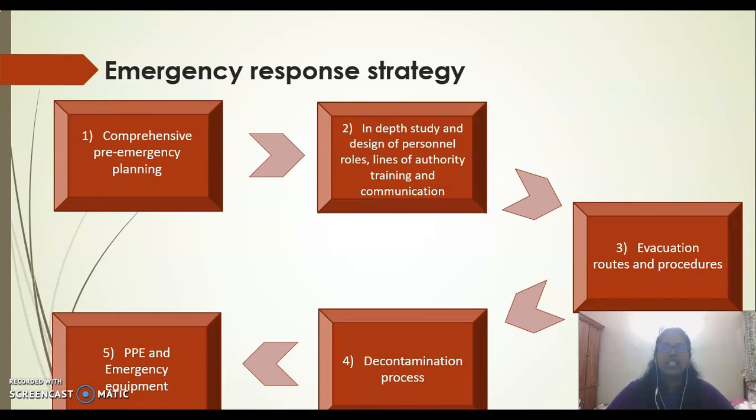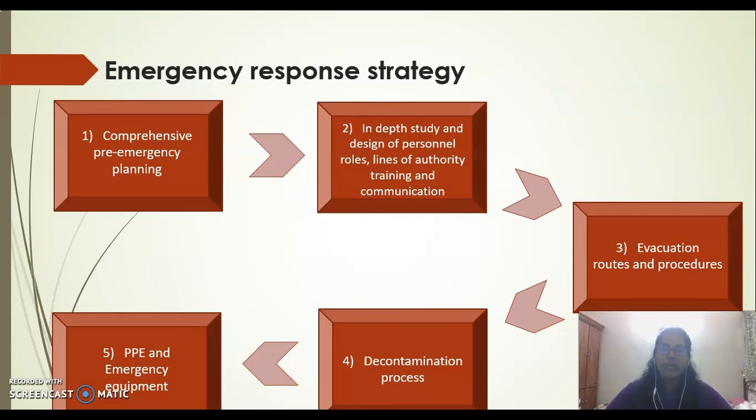So next is the emergency response strategy. It's important to perform a risk evaluation to determine the possible emergency situations. So the emergency plan should be aligned with the goals of the performance. Therefore, there are 5 emergency response strategies to be considered and applied.